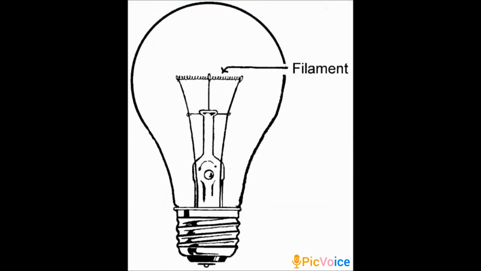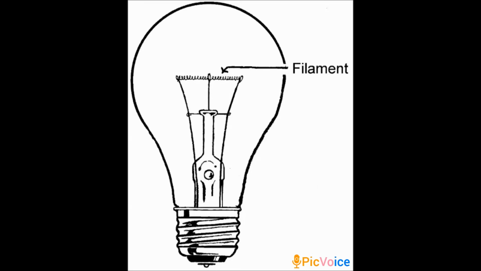So the next application is the filament in a bulb. You are all very familiar with this. I think you have all seen a bulb. In the middle, there is one part, and that is the filament. In electric bulbs, a small wire is used, and this small wire is known as the filament.